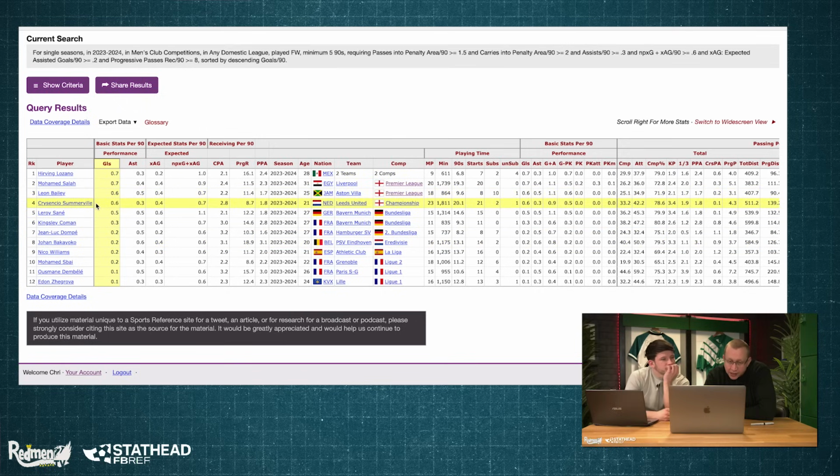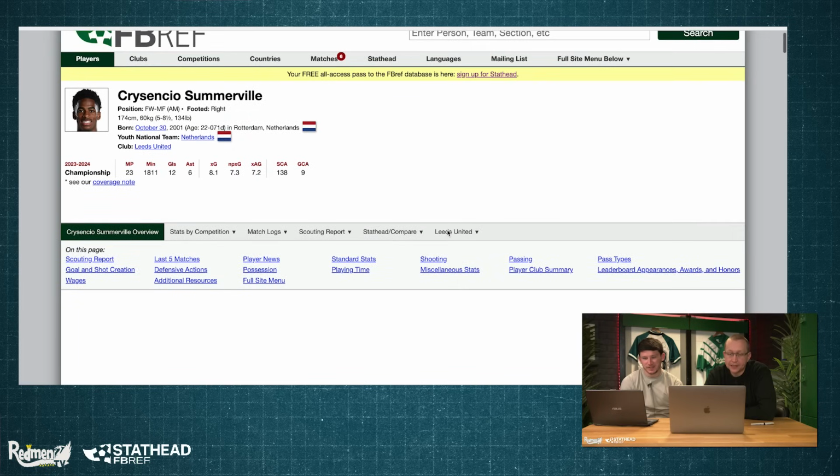Should we take a look at this Crescencio Somerville? For no other reason than he's playing in the Championship for Leeds and his name's Crescencio Somerville. Like two completely different words from different languages have just been thrown together for this one. It's like a superhero first name, isn't it? Yeah. Crescencio. Okay, 5'8.5", so he's small.